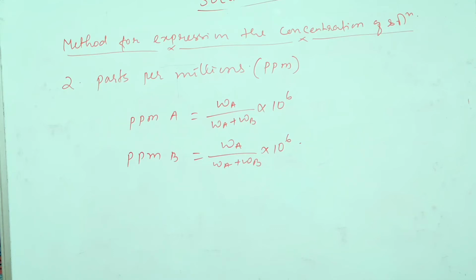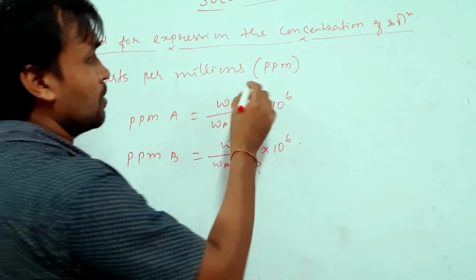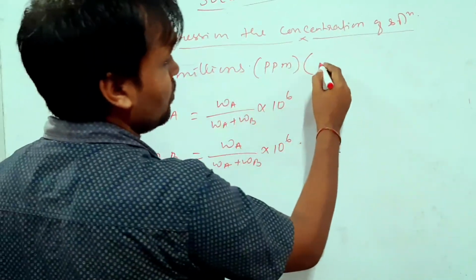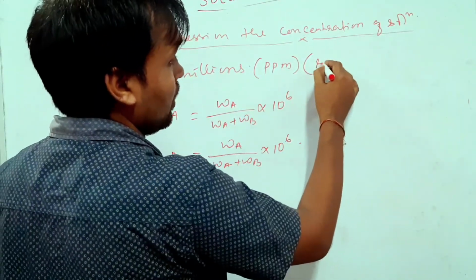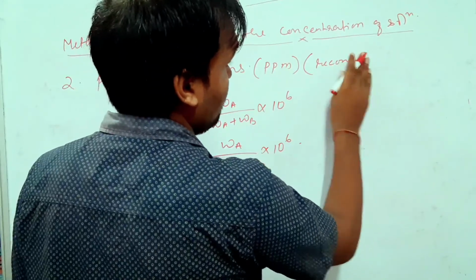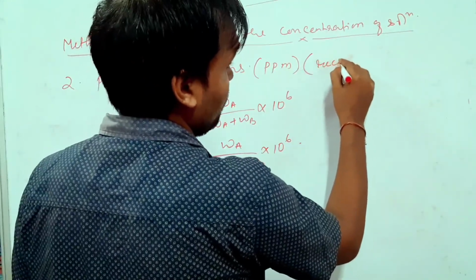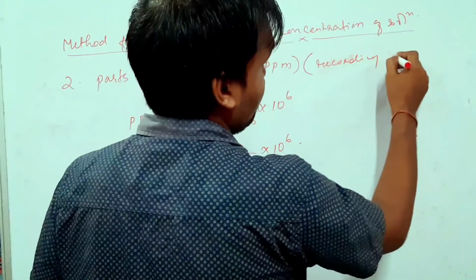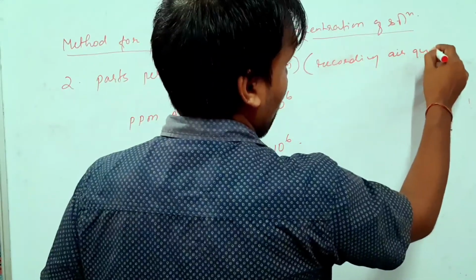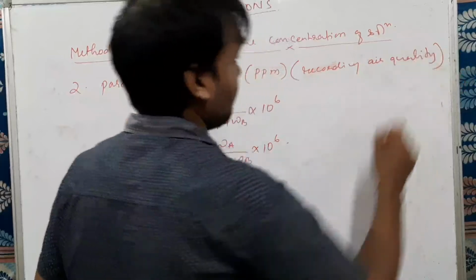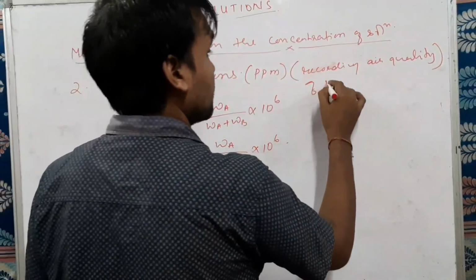Got it, dear students? Basically this method of expressing the concentration is used for recording the air quality of a place.